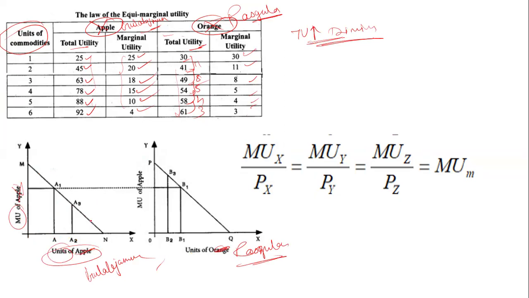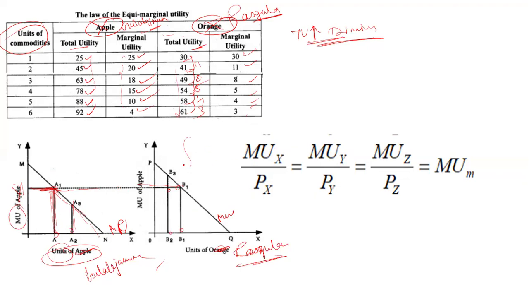So here you see, this is a diagram of the marginal utility. Here you can see this is the total utility. This is decreasing the marginal utility. This is marginal utility MU. So what is happening over here? The satisfaction level is the same.